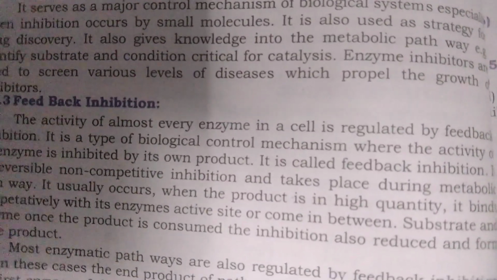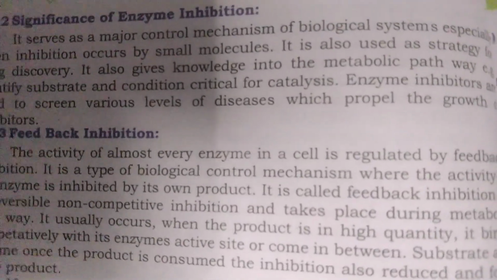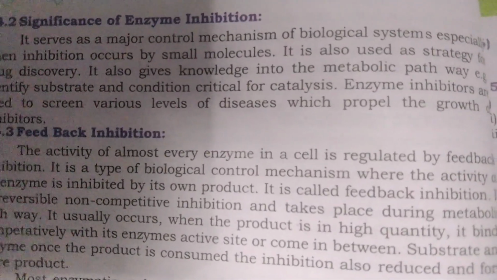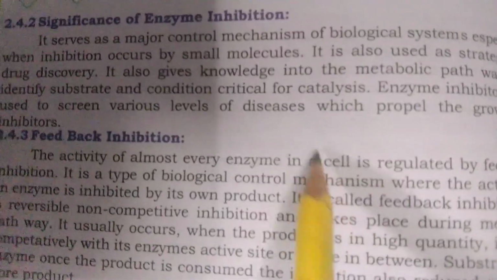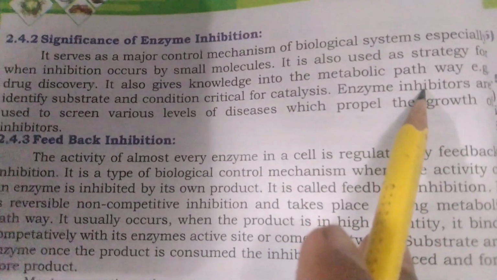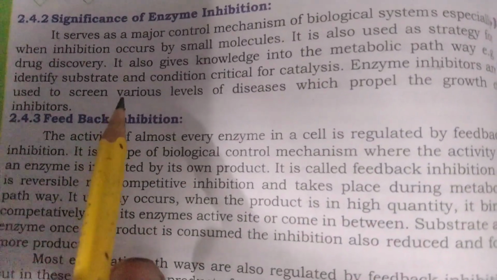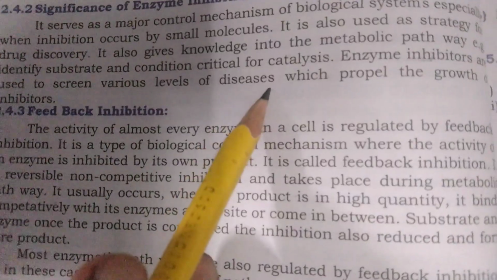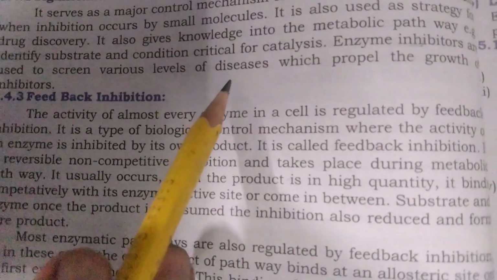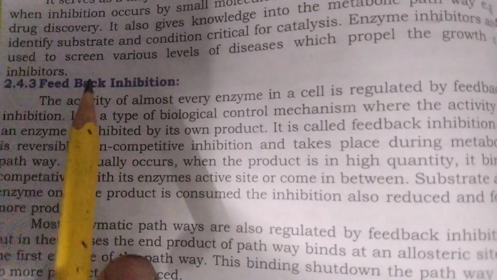They inhibit the enzymes from performing their function in bacteria. This is a major mechanism in biological systems, especially with small molecules. The identified substrate and its conditions are critical for catalysis. These enzymes are involved at various levels in diseases, and the growth is stopped by the inhibitors.